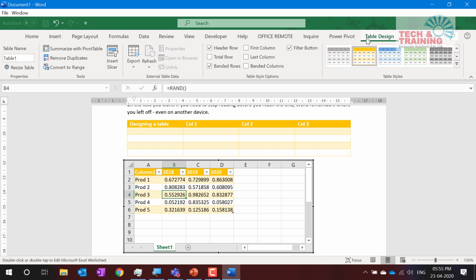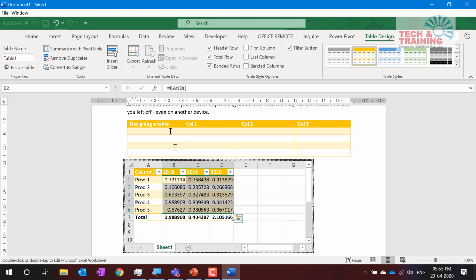Now understand, you may not have the tab which says table design, but just the design tab. So if it is just the design tab, that's the one that you are looking for. So when you go to the design tab, check the box that says total row and automatically the total comes. What do I want? Here I want average, maximum. Here I want average.